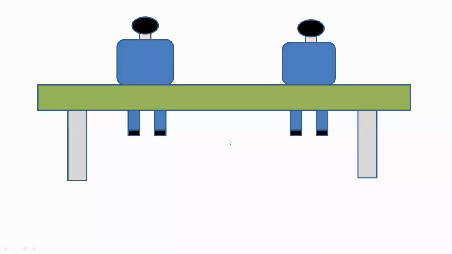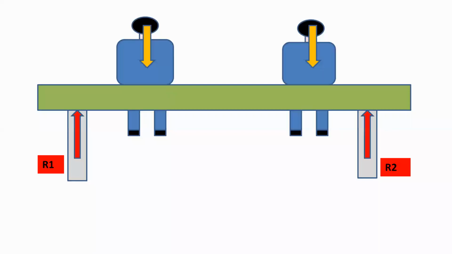This is the second example for the system of forces, where two persons are sitting on a bench. Each person has some weight. So these two forces and the reactions offered by the bench will form one system of forces. Suppose these are forces F1, F2 and reactions R1 and R2. All these forces F1, F2, reaction R1 and reaction R2 will form one system of forces.